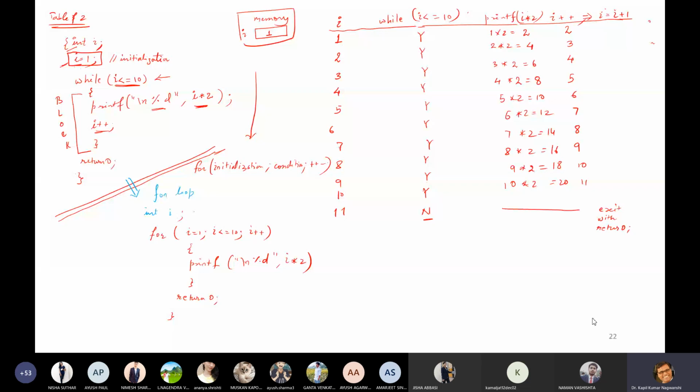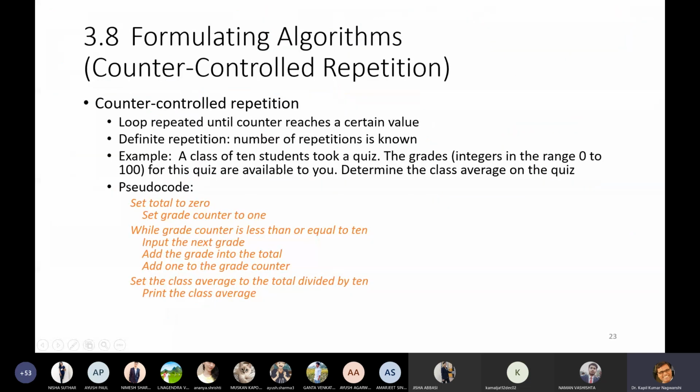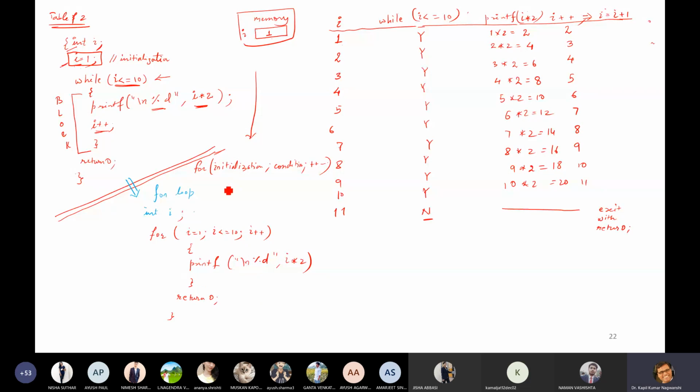Okay, so now this is the structure of for loop. Here you can see that this shows the initialization. Let me mark you with a highlighter. This is our initialization. It is shown here. And this is our condition.